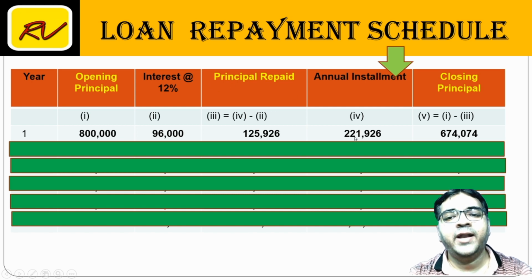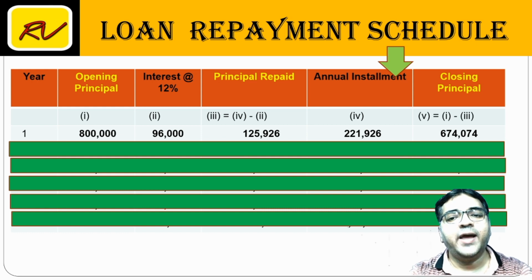So 221,926 minus 96,000 will give me 1,25,926. Opening principal minus जितना repay हो गया principal repaid will give me closing principal. Simple. So 8 lakhs principal था, उसमें से minus 1,25,926 पे कर दिया. So what I get is my closing principal 6,74,074.